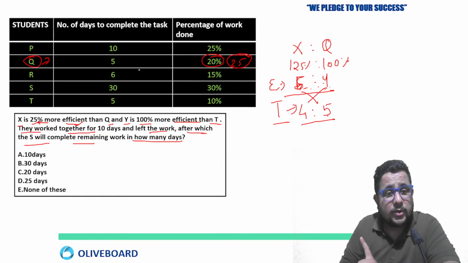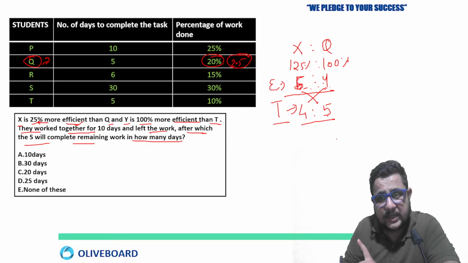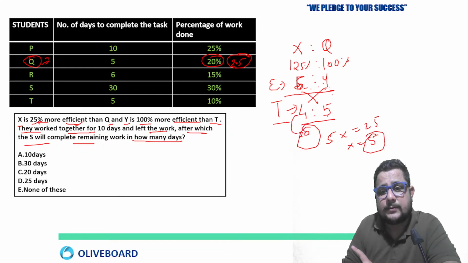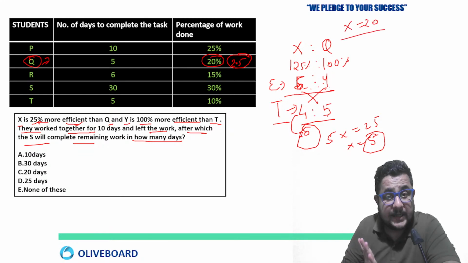Time ratio is going to be 4:5 here. Now you know the time of Q, that is 25. So 5x equal to 25, so x would be equal to 5. Now 4 fives are 20 days will be taken by X. So X will take 20 days to complete the whole task that I have calculated here.